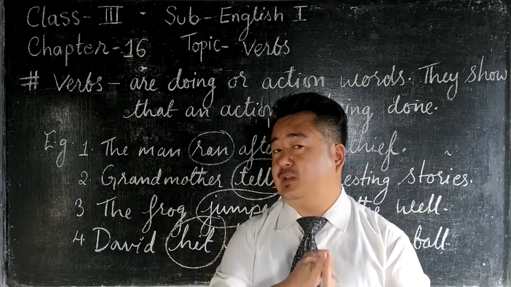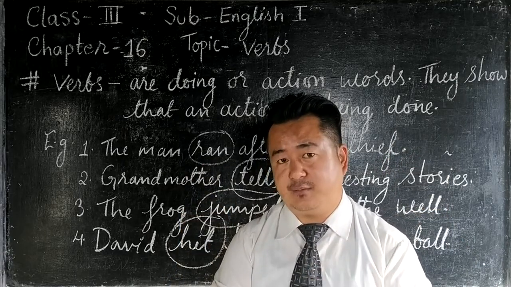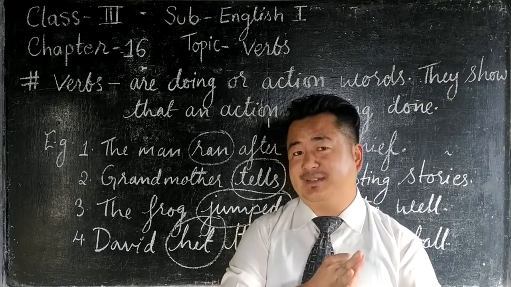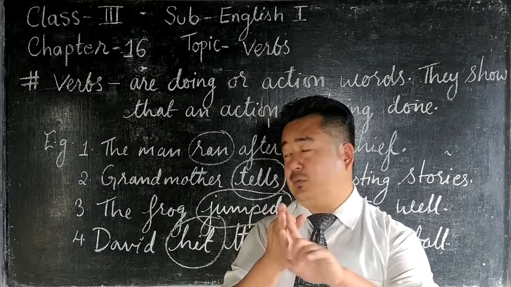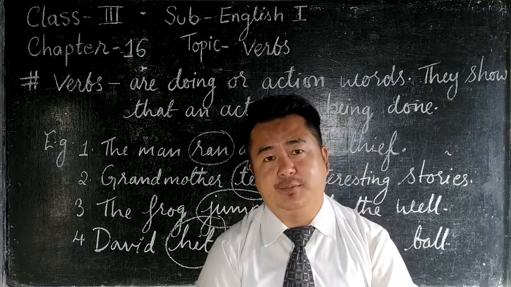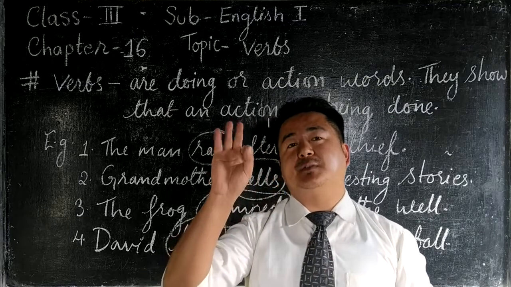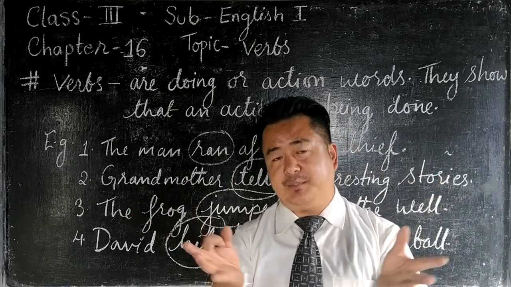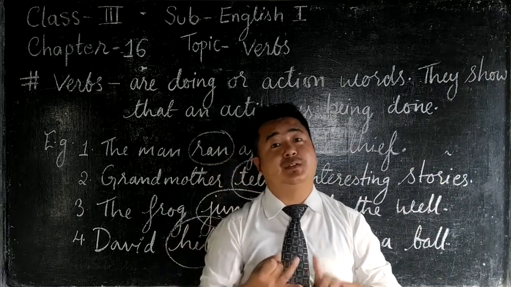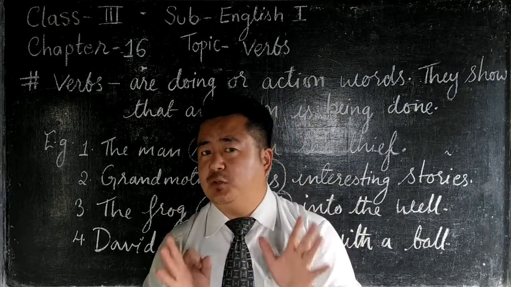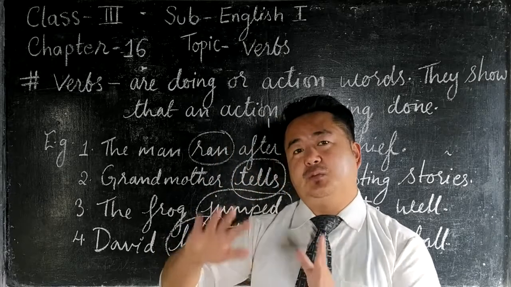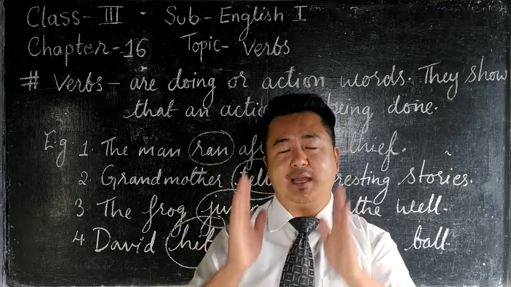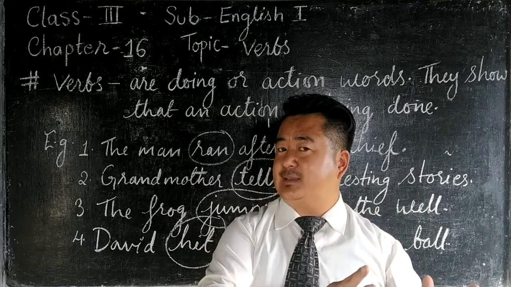We have already done noun, types of noun, and adjective, and today we have done verb. I hope if I give examples of a noun, adjective, and verb, you will be able to identify which one is verb, which one is noun, and which one is adjective.